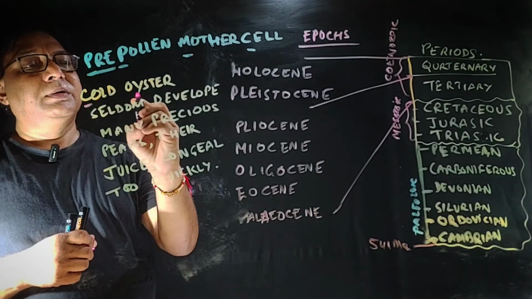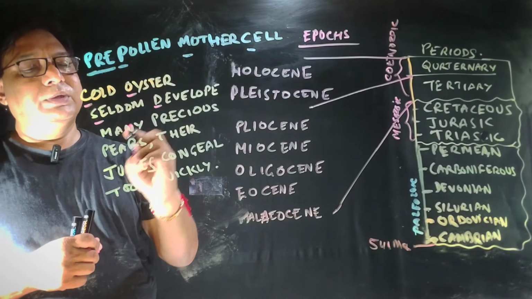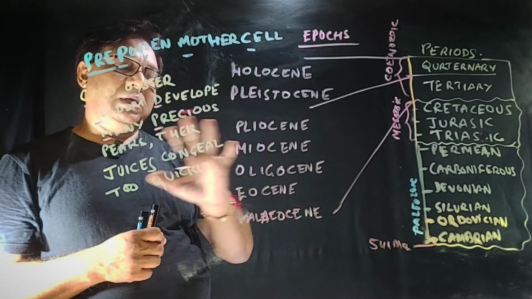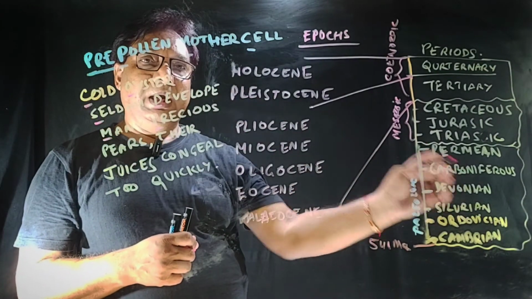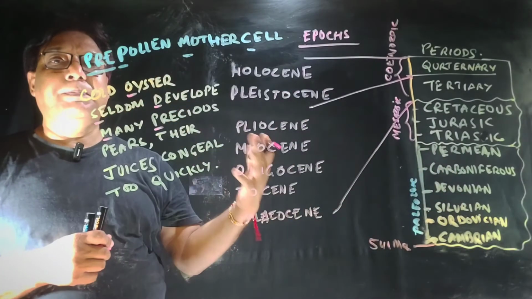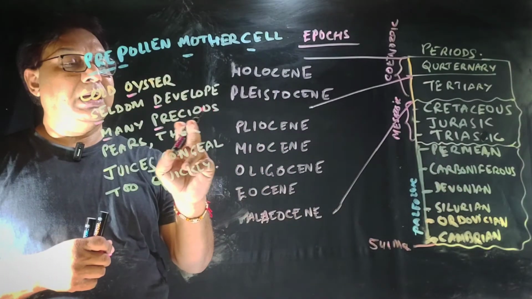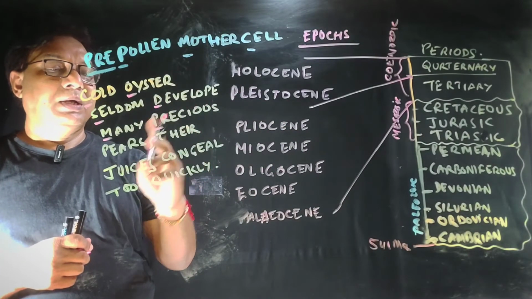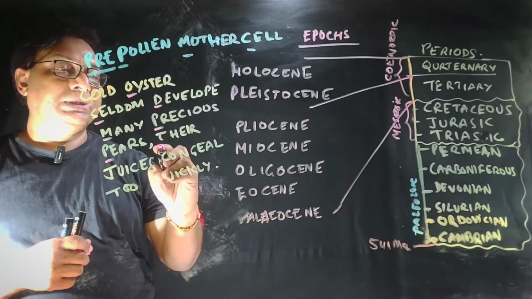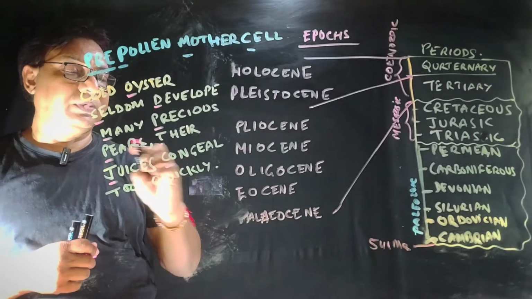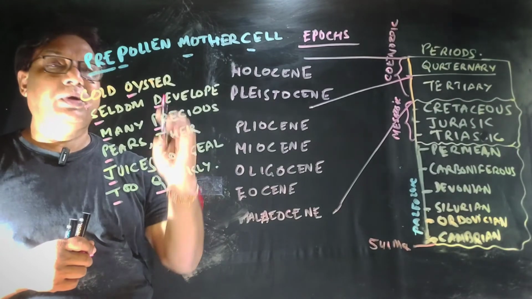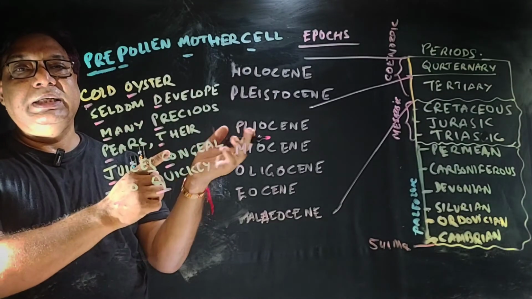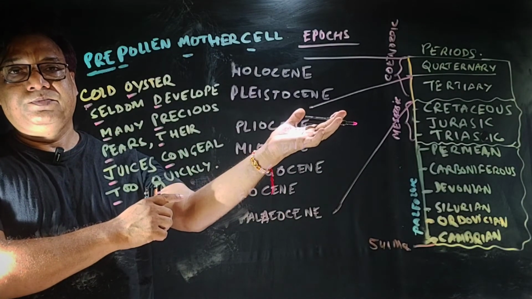So the first letters give Cambrian, Ordovician, Silurian, Devonian, Mississippian, and Pennsylvanian. These are the 2 terminologies used for Carboniferous also. The Carboniferous period has been divided into 2 sub-periods, Mississippian and Pennsylvanian. So those are many precious. P is for Permian, T for Triassic, J for Jurassic, C for Cretaceous, T for Tertiary, Q for Quaternary. By remembering this sentence, you can easily remember the order of the periods.